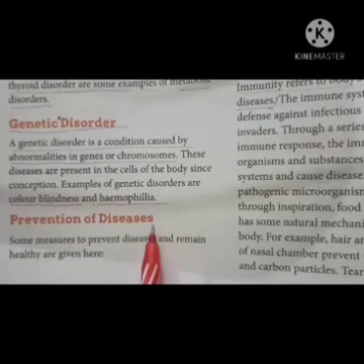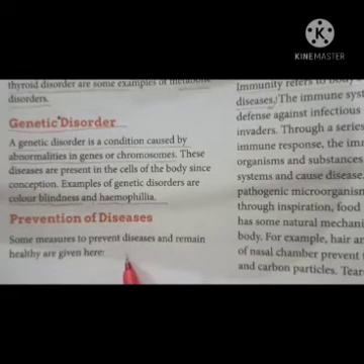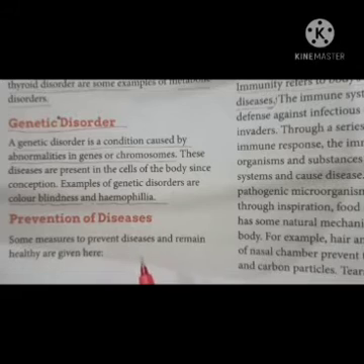Okay, now next is your prevention of diseases. As we all know, prevention is better than cure, which is an old proverb, and which means that it is better to take the steps that prevent the occurrence of the disease in the body than to cure it after its appearance. So there are many ways to prevent the occurrence of diseases in the body so that we can remain healthy, and these are: